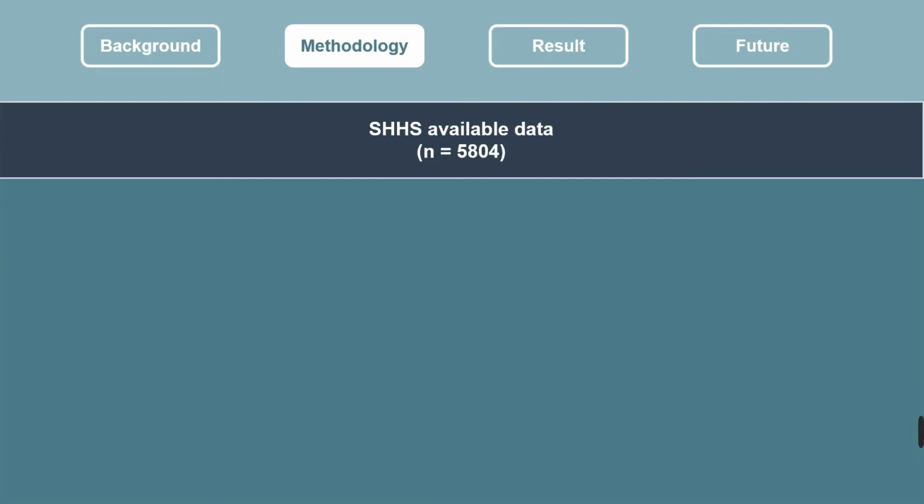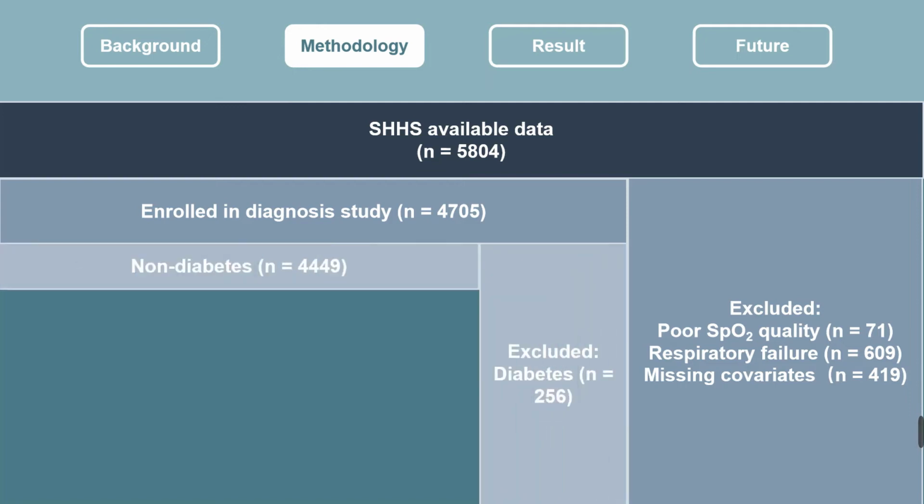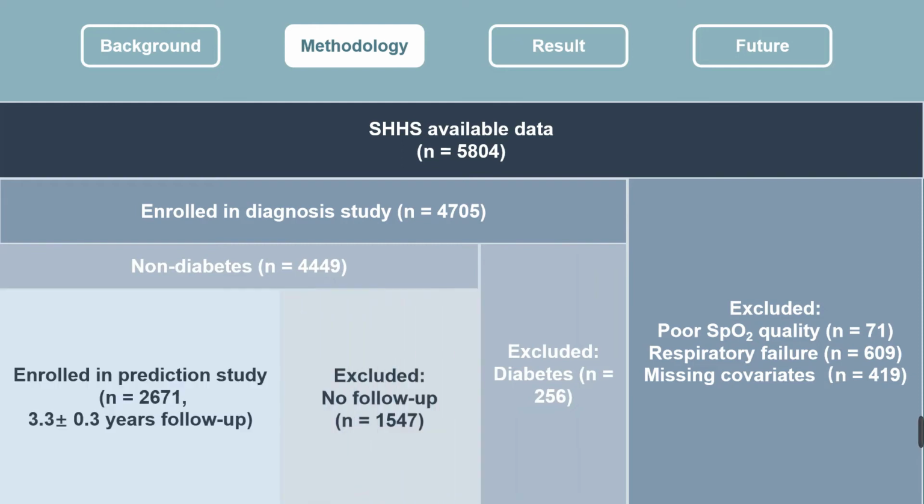The available data included 5,804 cases. After excluding cases combining with respiratory failure, poor quality of SpO2, and missing converters, 4,705 cases were enrolled in diagnosis study. Moreover, we excluded cases with prevalent diabetes and no follow-up. Finally, 2,902 cases were enrolled in prediction study.